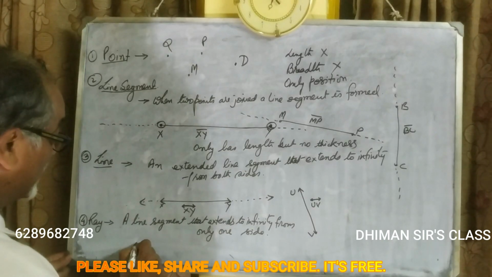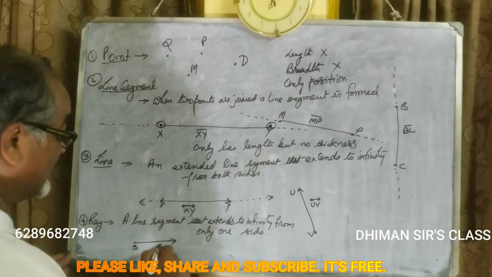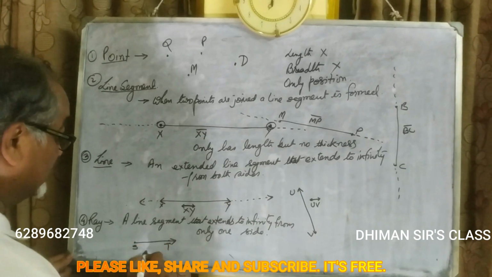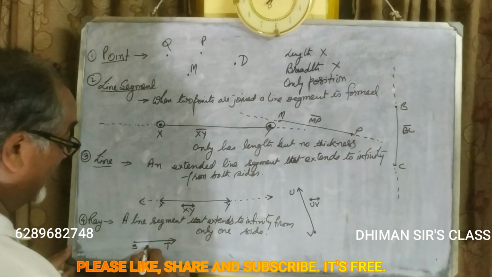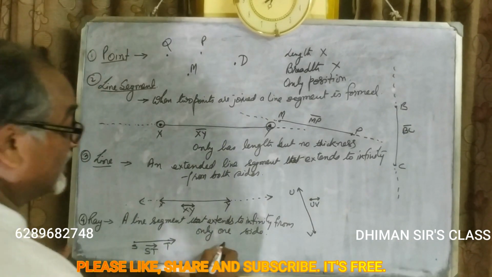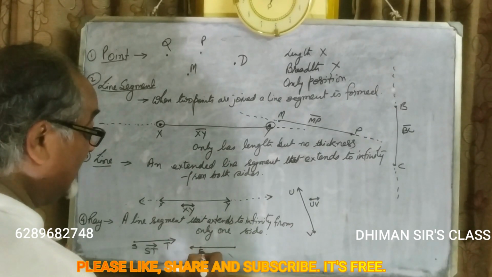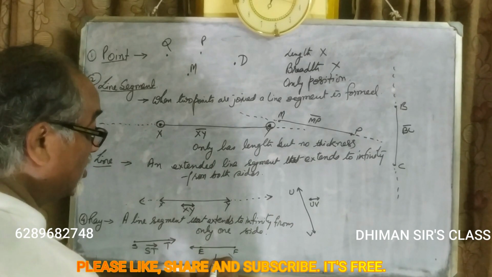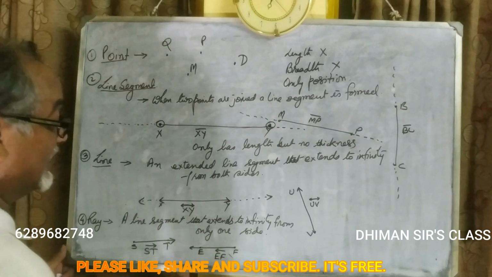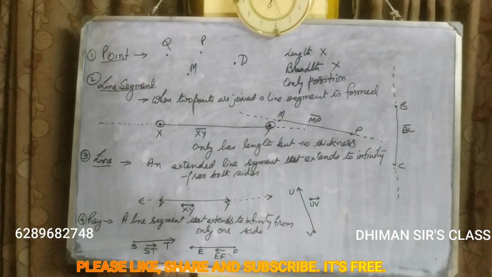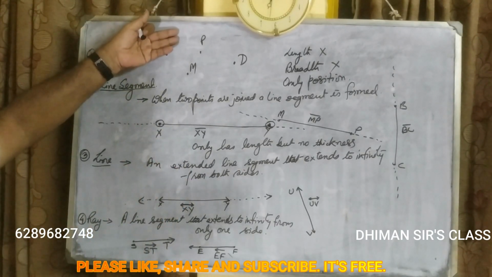So suppose ST. How would you write it? Denote ST as a ray. From S to T it is moving, so the arrow should be on T. Suppose it is EF. So you will write EF, but from F to E it is moving, so F to E, with the arrow towards E. Clear? So how do we denote a point with capital letters? It is simply a dot.